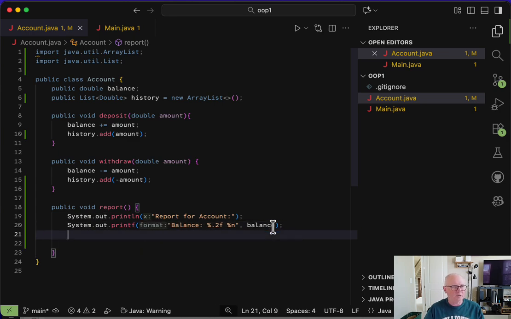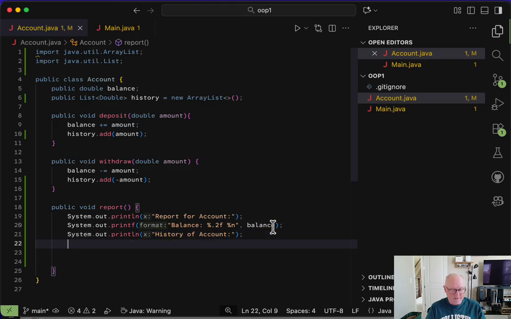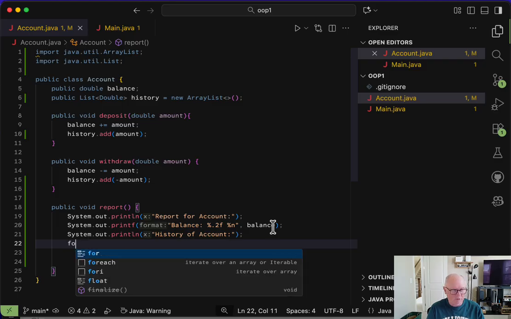And let's print out the history. Let's call this history. Now let's say of. And to print a list is very simple. To iterate through a list is really just a for statement.